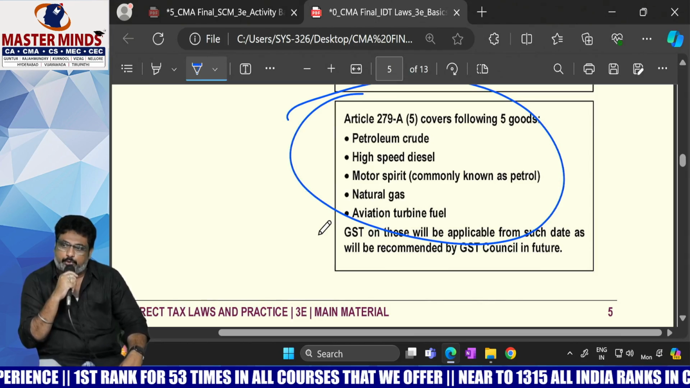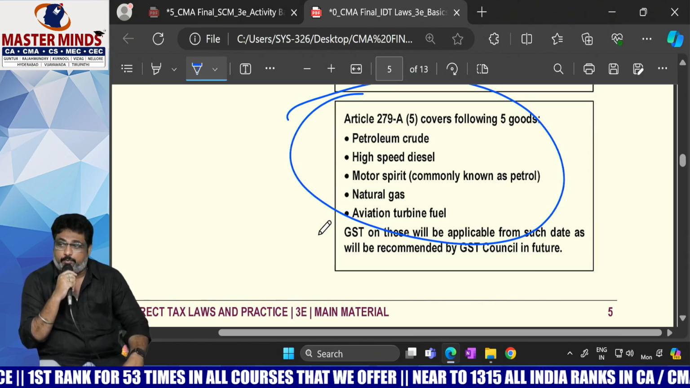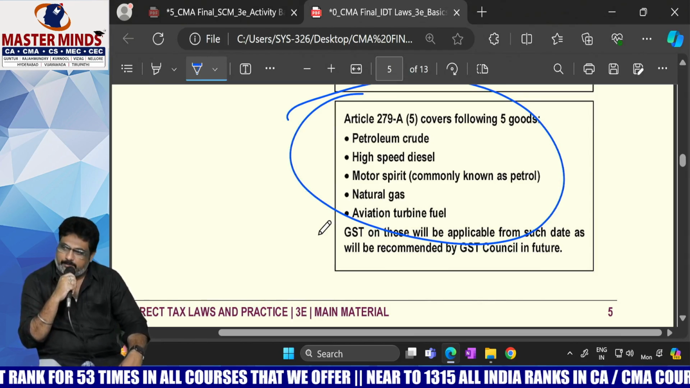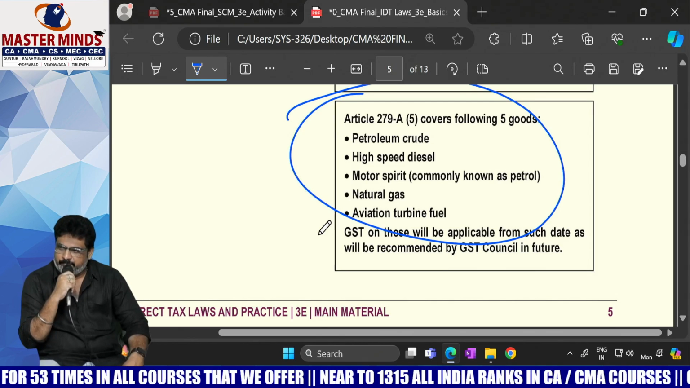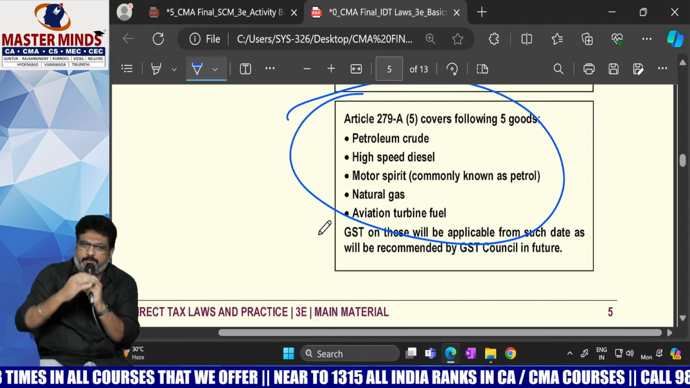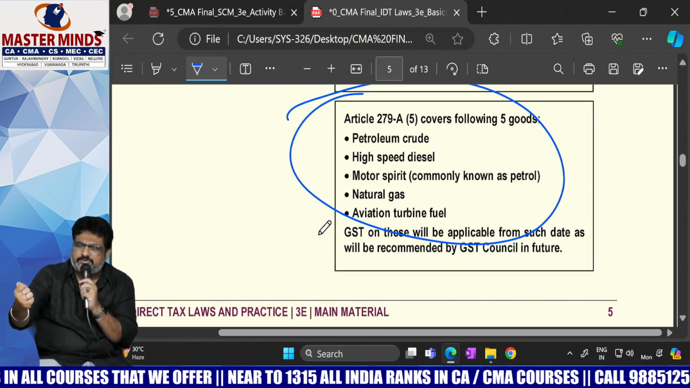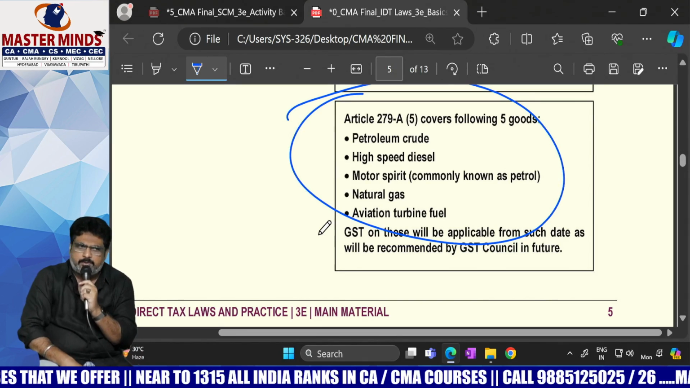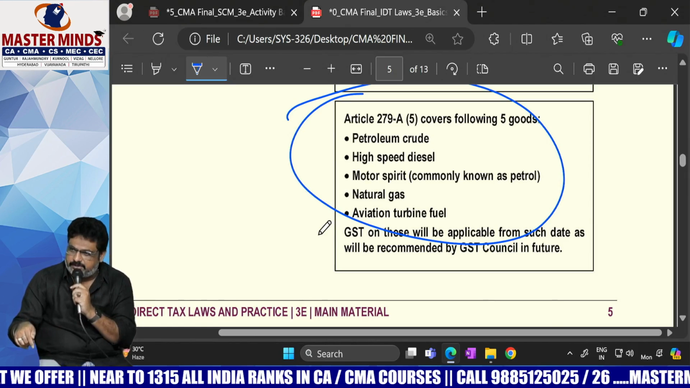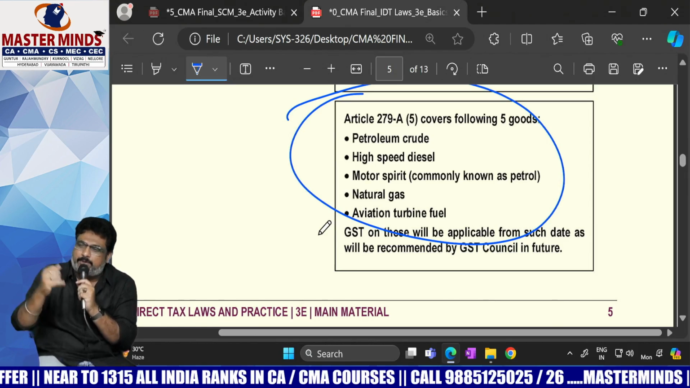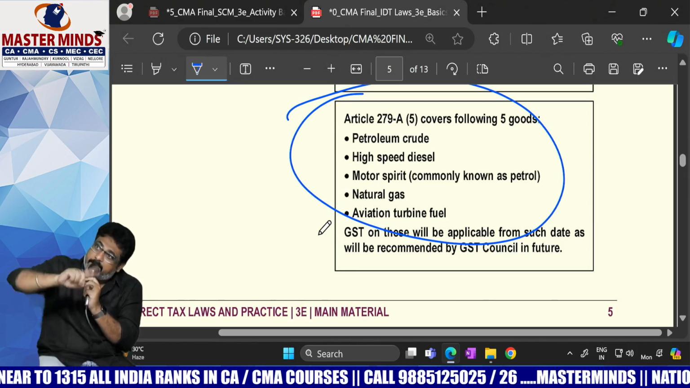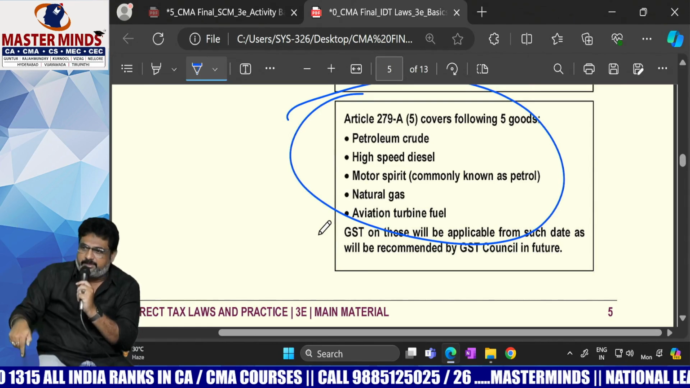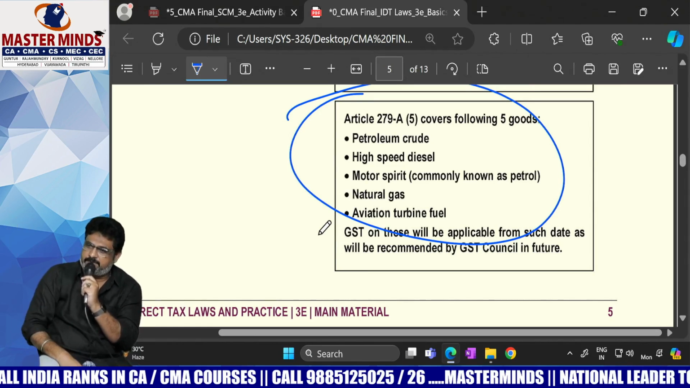If at all your slogan is one nation, one tax, why is there no GST on petrol? The people will ask, and then they will come up with a solution. When you ask, sir, why is there no GST on petrol? They will simply say, who said that there is no GST on petrol? Sir, that means, is there any GST? For the time being, it is not there, ma'am. Whenever the GST Council approves, from that particular date, there will be GST.